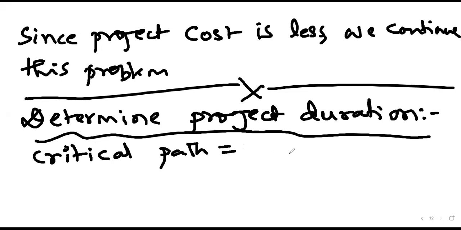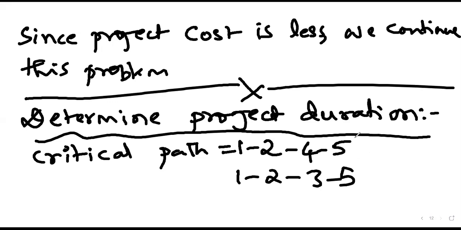17 days. And what is that path? 1 dash 2, 2 dash 4, 4 dash 5, and 1 dash 2 dash 3 dash 5. Both are equal to 17 days. Okay. Apart from Saurabh, Ankit, and Vaishnav, anyone else? What will be the critical activities in this case?